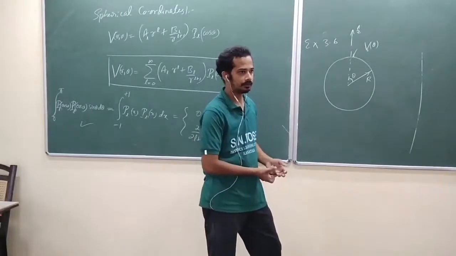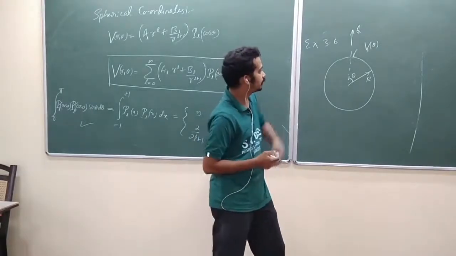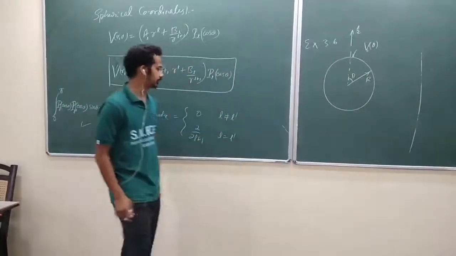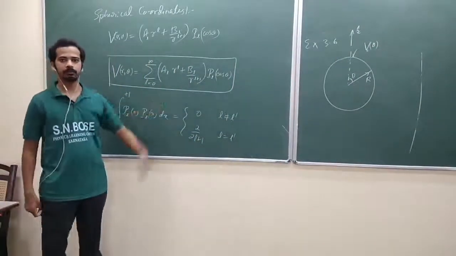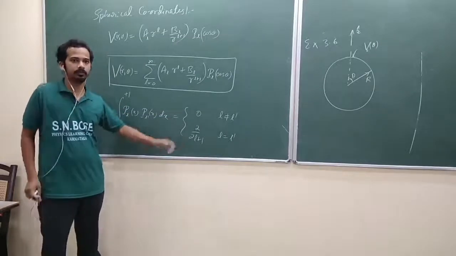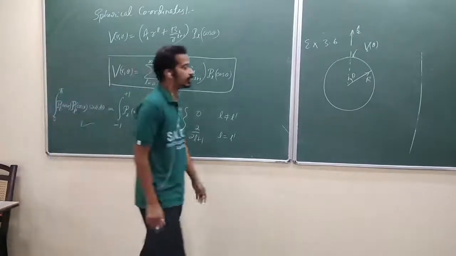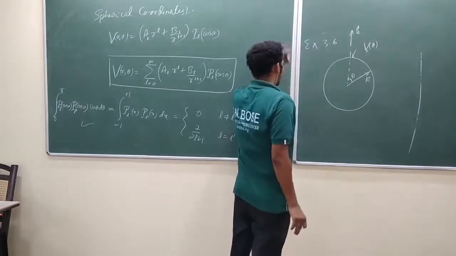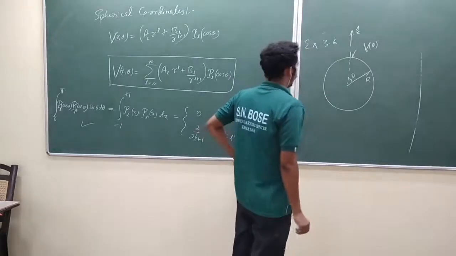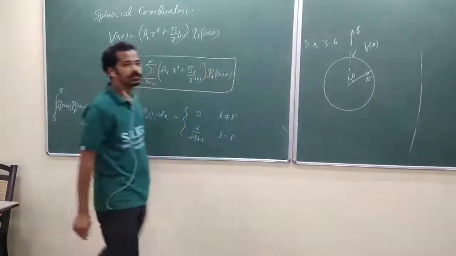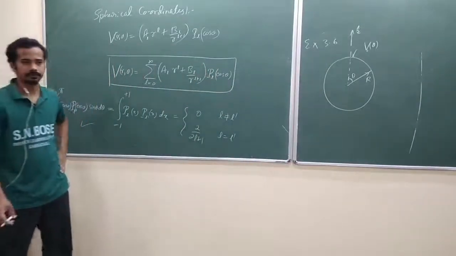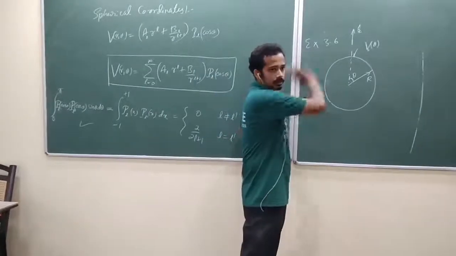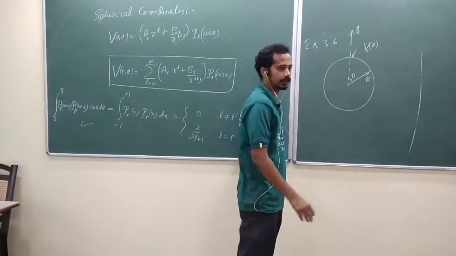But he will give this function in such a way that it can be written in terms of Legendre polynomials, either P0, P1, P2, P3. Let me show that. So you have to practice. There may be some pure mathematical question. Now look here. This should be a finite charge distribution. It cannot be infinite because there are no other charges anywhere else.